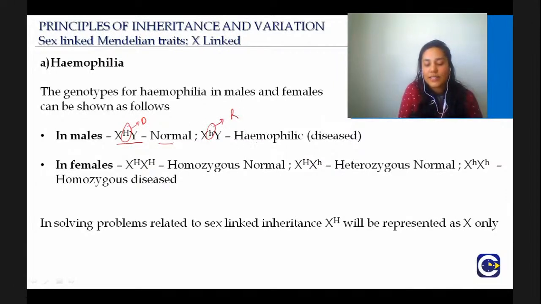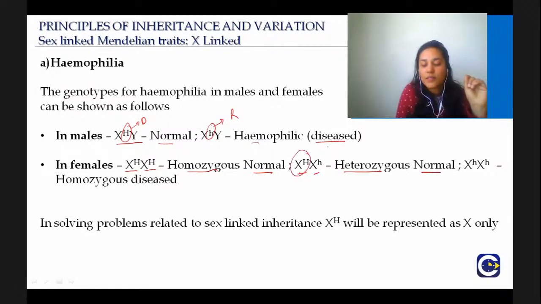When recessive is present, it is diseased. So in case of females, XHXH is homozygous, it is normal. XHXh, again heterozygous, normal. Why? Because dominant will mask the expression of recessive. And then XhXh will be homozygous diseased.